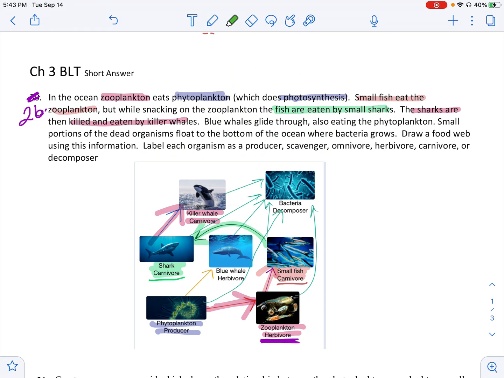Okay, it says blue whales glide through eating phytoplankton. So the blue whales are also eating the phytoplankton. So you should have an arrow pointing from phytoplankton to the blue whale. And since the blue whale is eating a producer, that makes it a herbivore.